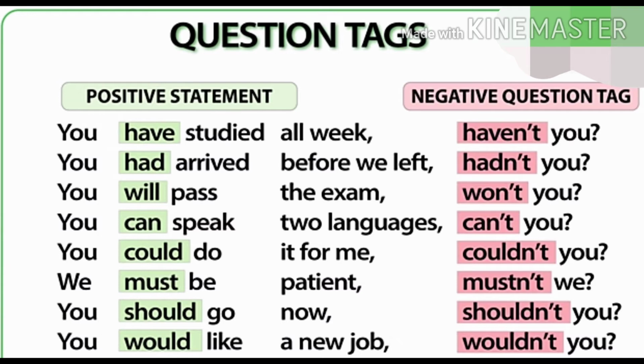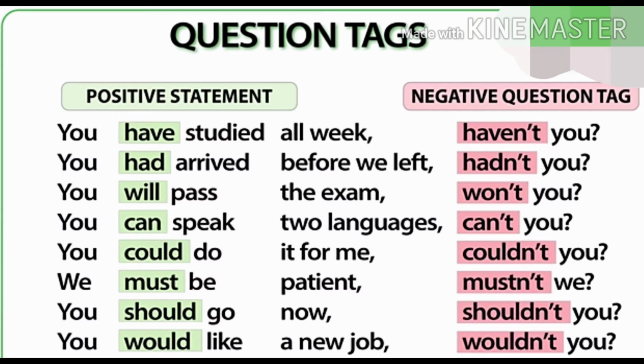You had arrived before we left, hadn't you? You will pass the exam, won't you? You can speak two languages, can't you? You would do it for me, wouldn't you?